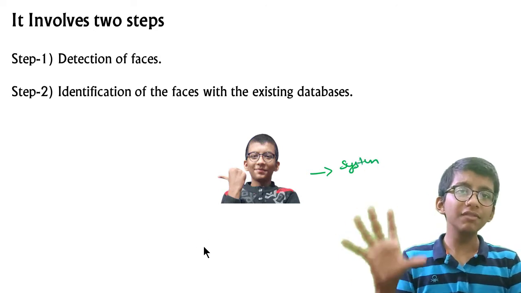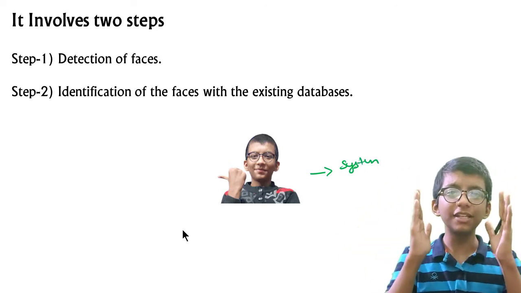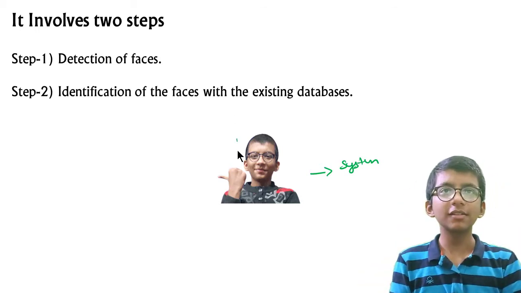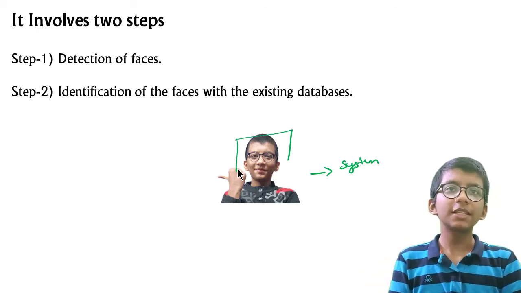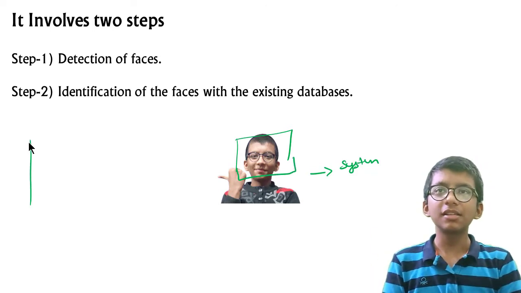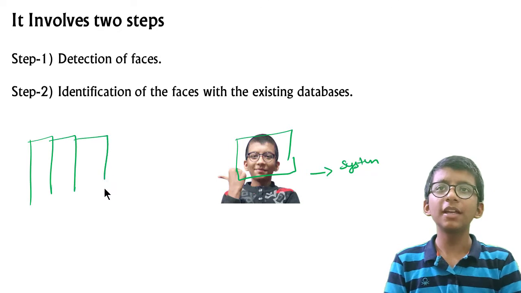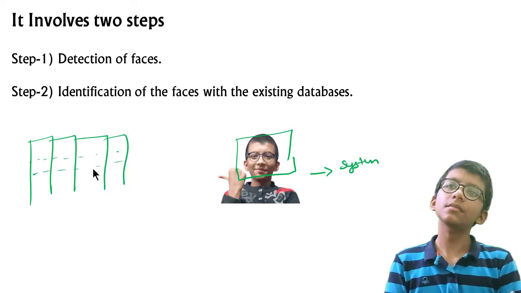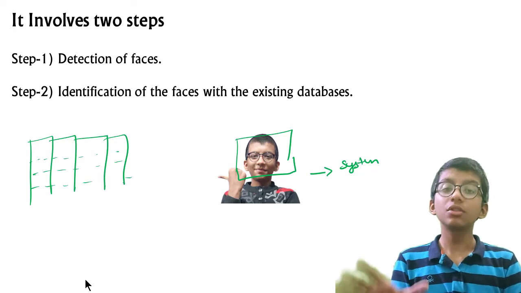After it's given to the system, it detects the faces. It simply captures the face. And this is our database.